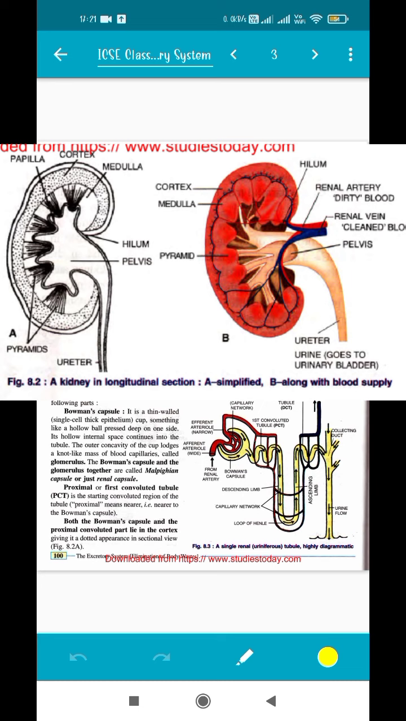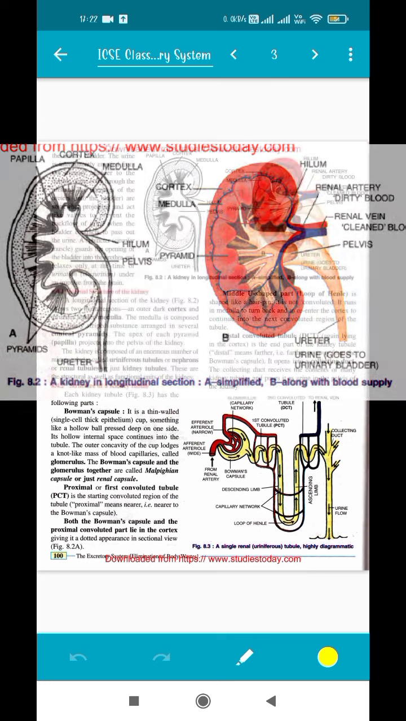Over here you can also see another structure called the hilum. Actually, the hilum is the point of attachment of the kidney to the ureter. And also you can see the renal artery and renal vein, which are the blood vessels entering and leaving the kidney. The renal artery contains dirty blood, dirty in the sense that it contains nitrogenous waste, but the renal vein contains purified blood, that means it has no nitrogenous waste in it. So this is the internal structure of the kidney.